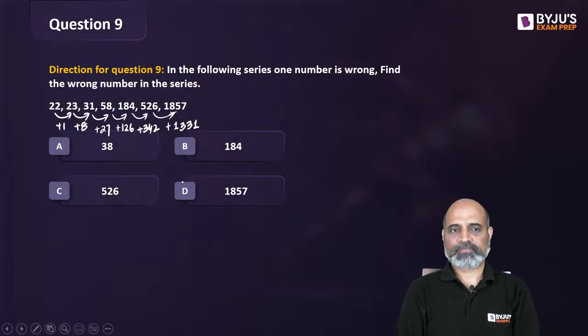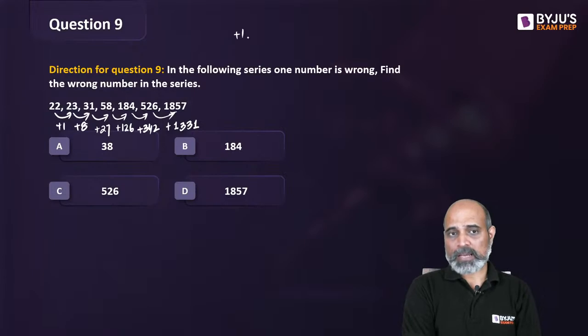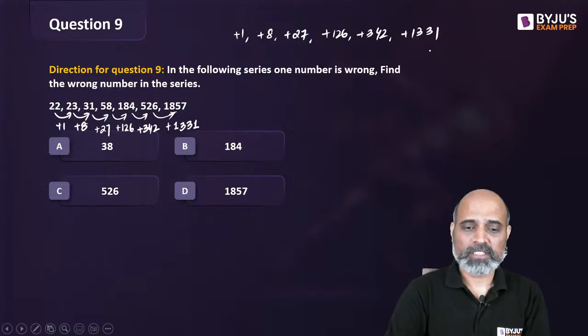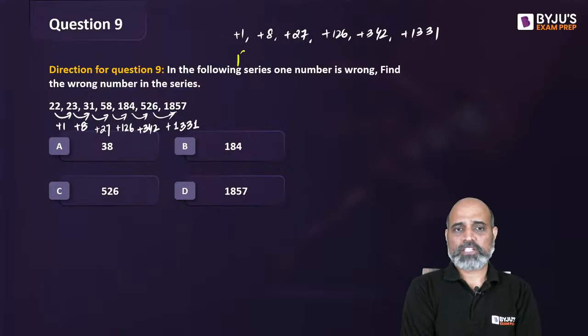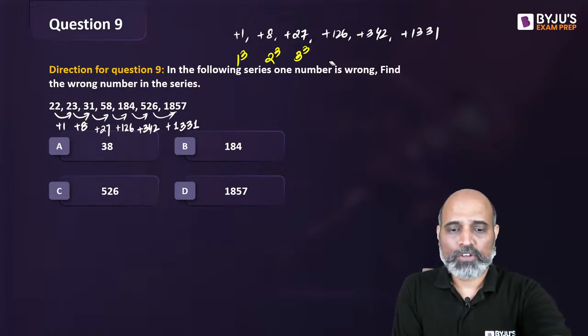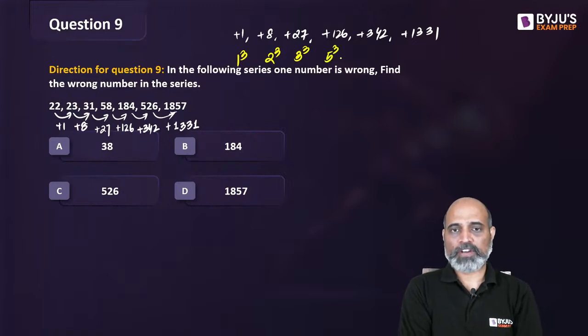Okay. So if you look at the differences happening, 1, 8, 27, 126, 342, and 1331. These are nothing but cubes of numbers. किन numbers का cube है? This is cube of 1, this is cube of 2, this is cube of 3. This is very close to cube of 5, right? So 5 का cube तो actually 125 होता है, so it is 1 more than that.